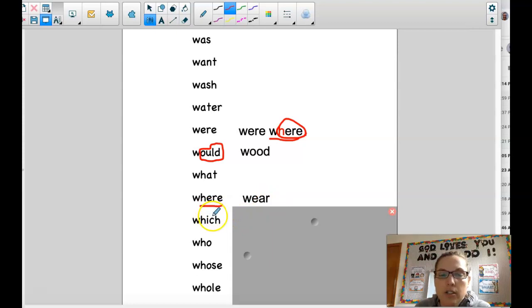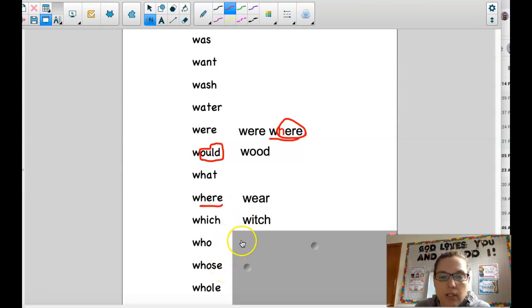Which. Which is a homophone word also. An example sentence with W-H-I-C-H is, which book would you like to read? An example with W-I-T-C-H is, there was a witch in the Halloween book. Who.